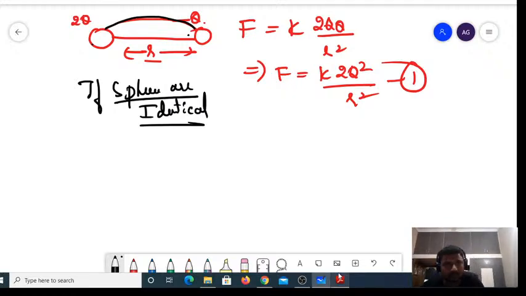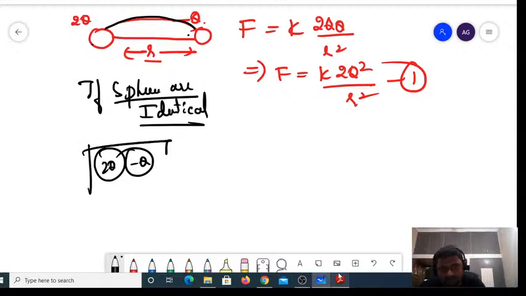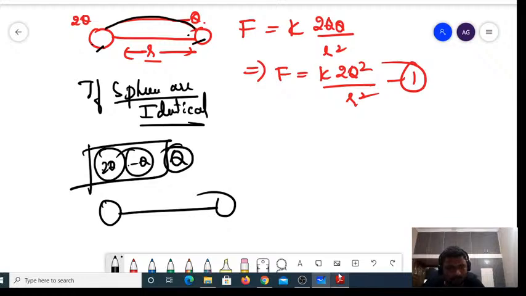Here the total charge of the system is 2Q minus Q, which is Q. Now Q will be shared equally among sphere 1 and sphere 2. For sphere 1 the charge is Q by 2, and for sphere 2 the charge is also Q by 2. And the distance between them is r.